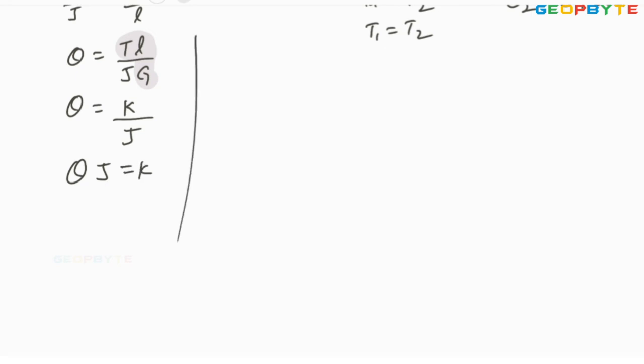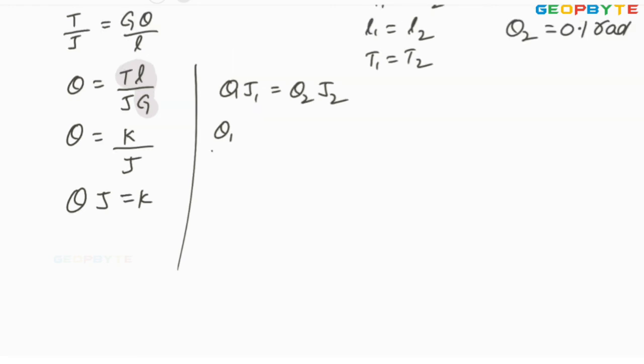It means theta 1 J1 equals theta 2 J2, so theta 1 by theta 2 equals J2 by J1. As you know, polar moment of inertia J equals pi by 32 into d power 4.